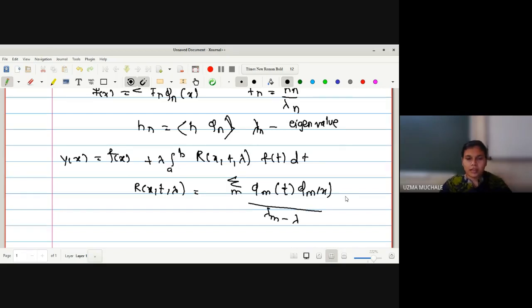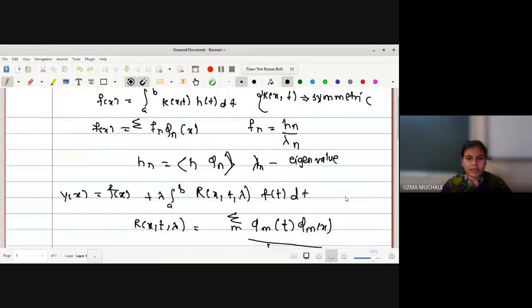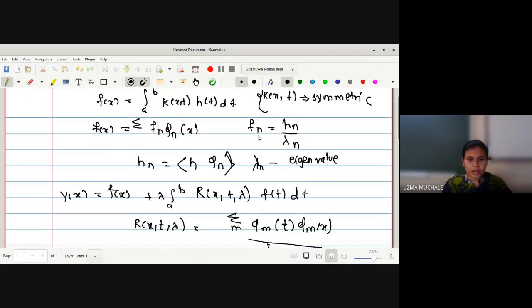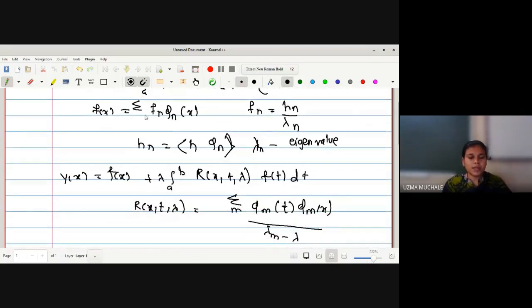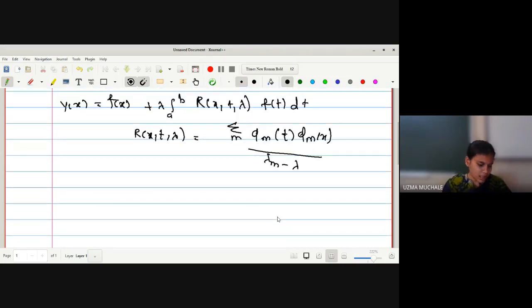We have an integral equation, and we have to solve that integral equation. In that we are provided that the kernel is a symmetric kernel, and if you want to solve it by using the Hilbert-Smith theorem, then what is the solution? y of x is equal to f of x plus lambda integration r of x, t, lambda. What is the value of r of x, t, lambda? It is summation over m of phi m of t and phi m of x divided by lambda m minus lambda.